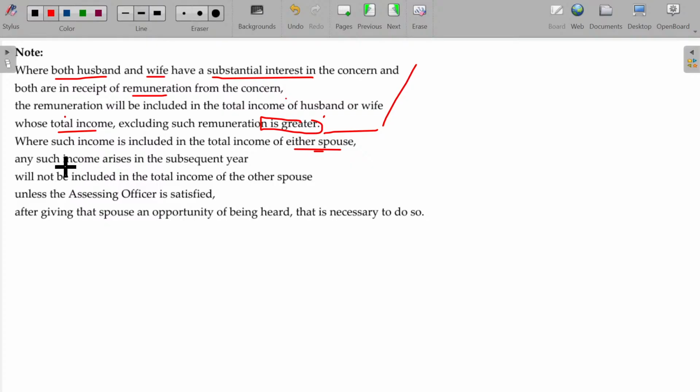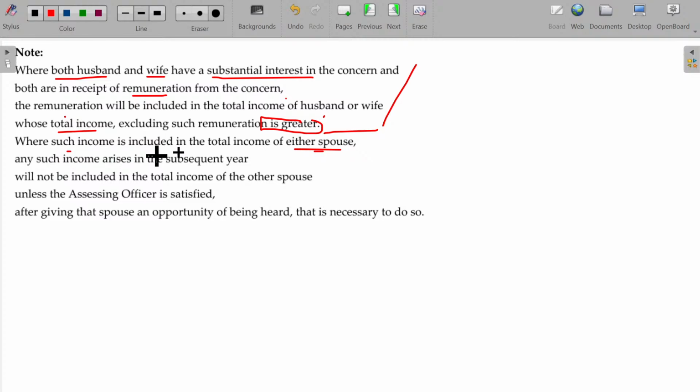for example, in this year we included it in Mrs. X's income, clubbed in Mrs. X's income. Year after year, you have to continue to include the same. You need not rechange. The clubbing will be applicable in the very first year. Thereafter, you have to club in the same head, same assessee, year after year, unless proven the other way.